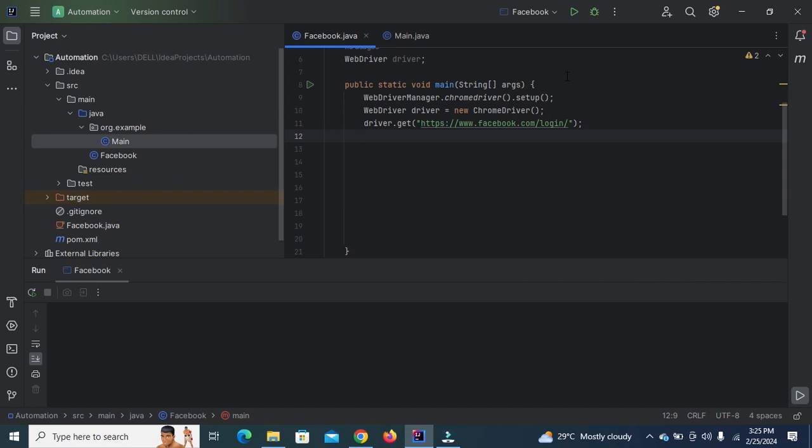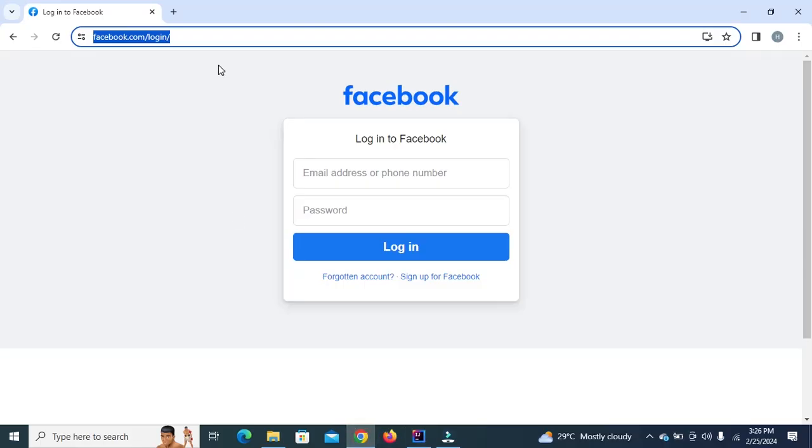Welcome to the Selenium tutorial. In this tutorial, we will learn about the Actions class in Selenium. In Selenium, the Actions class is used to perform advanced user interactions like mouse movements, keyboard interactions, double clicks, and drag and drop. First of all, we will navigate to this URL, the Facebook.com login page.